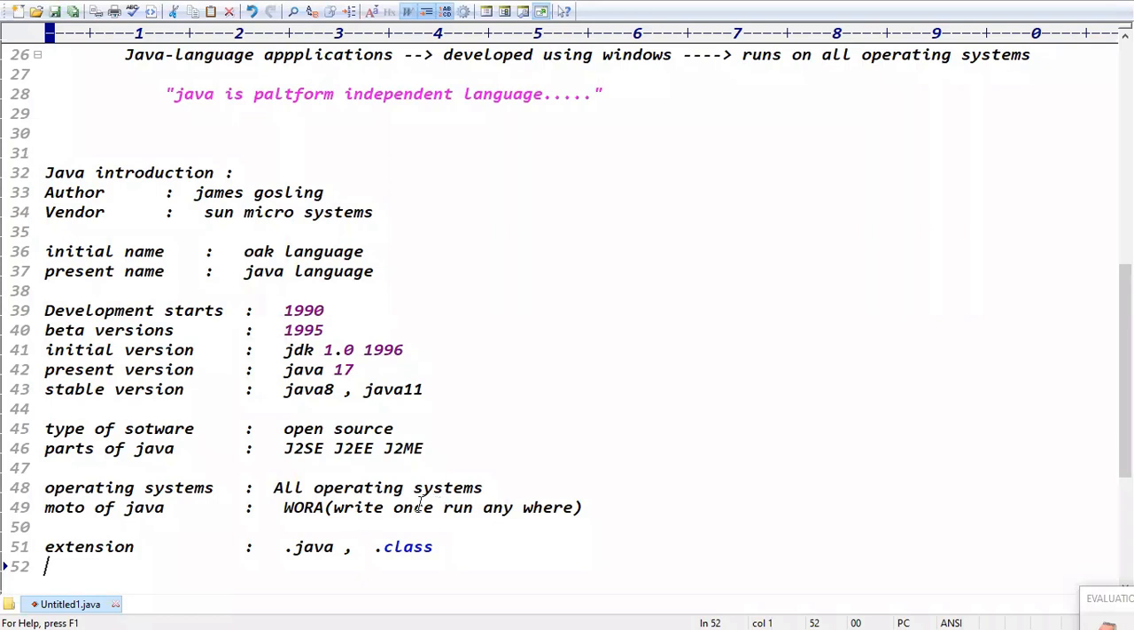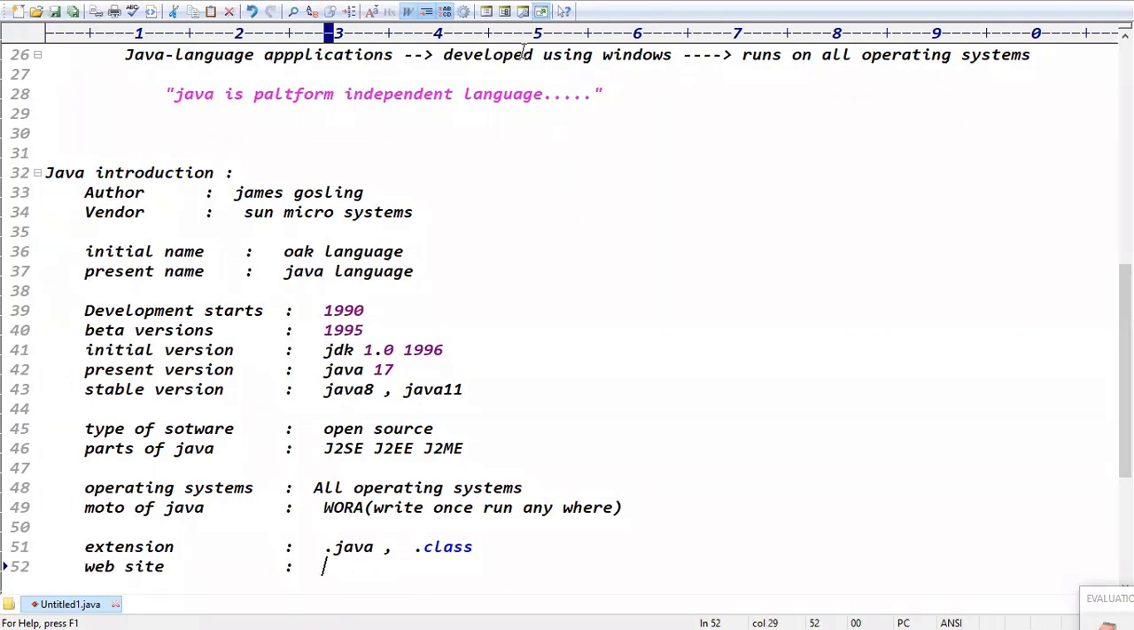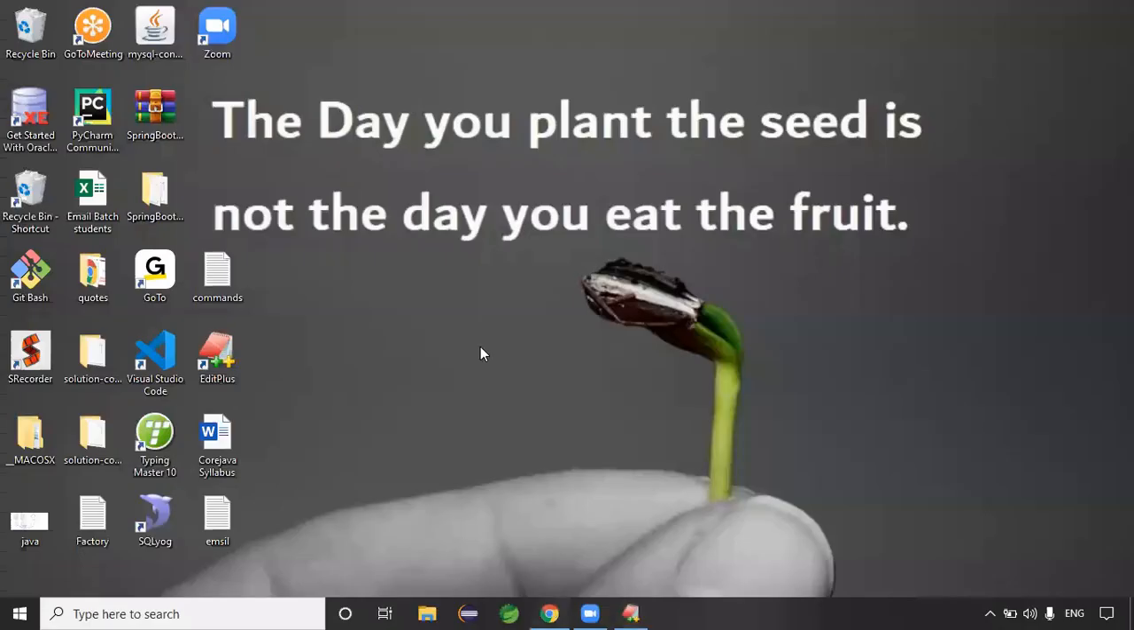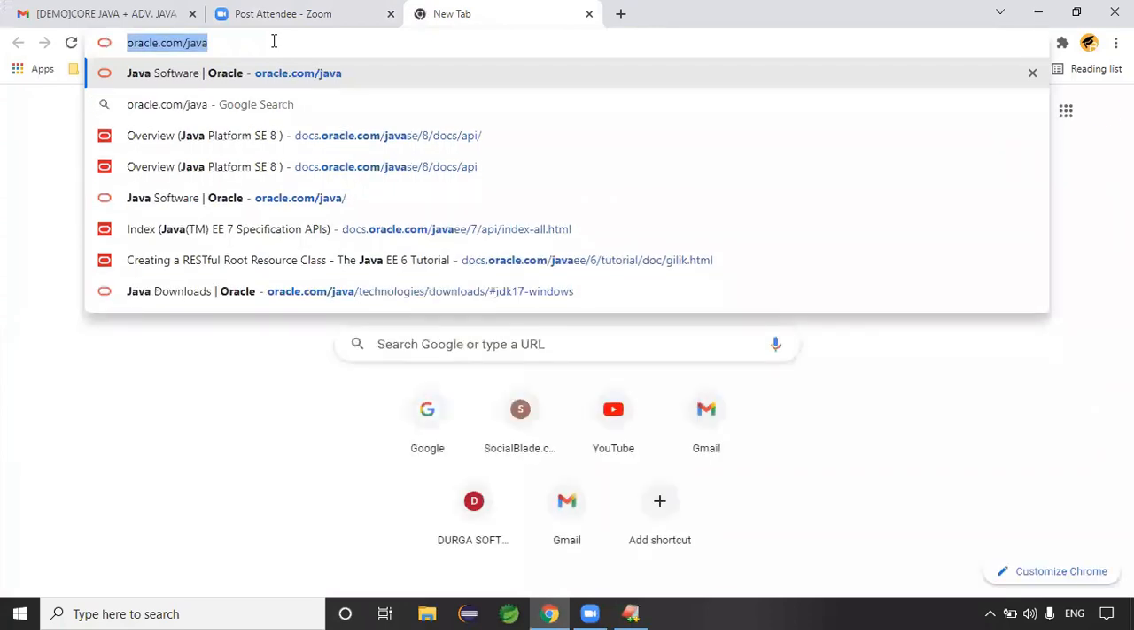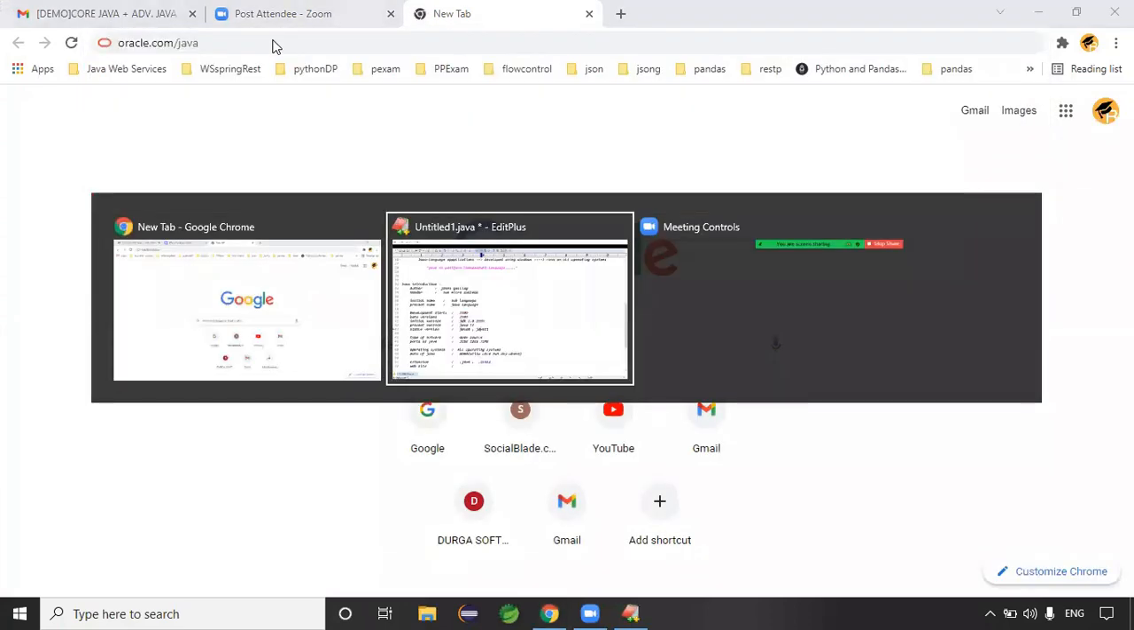And yesterday I showed the website also. What is the website, guys? Yes, yesterday I showed the website, right? Today you can just go to the website, guys. You can pause and check the website. It is oracle.com/java, right? Okay, fine. The website is oracle.com/java.